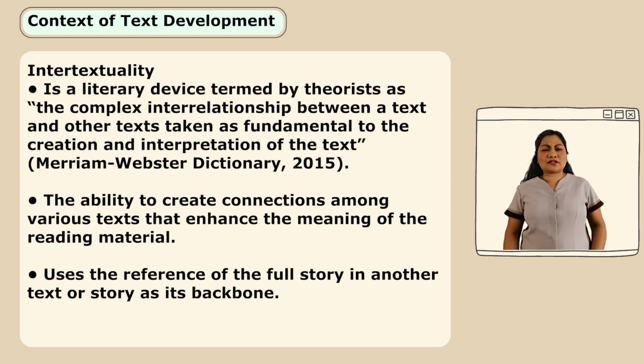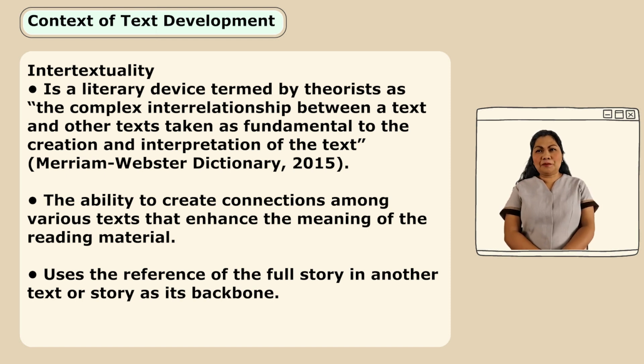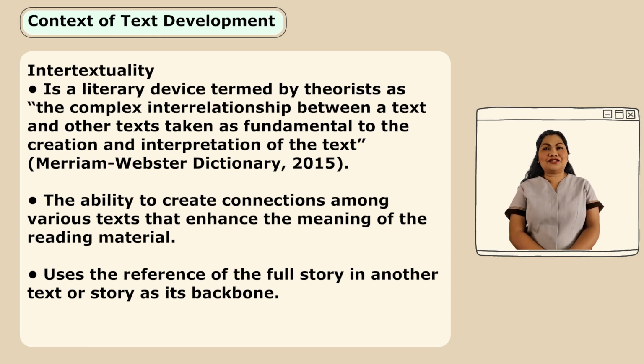What is intertextuality? Just like the example you gave a while ago about Romeo and Juliet and Warm Bodies. It is a literary device termed by theorists as the complex interrelationship between a text and other texts, taken as fundamental to the creation and interpretation of the text.